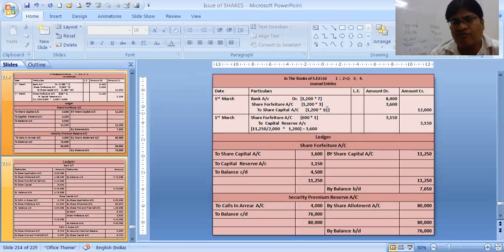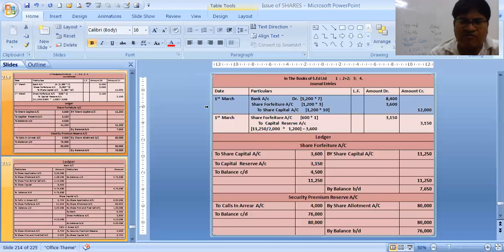8,400 bank, share forfeiture 3,600, to share capital 12,000. 8,400 is the money which they have given. This has nothing to do with pro rata allotment, nothing. This is the most simple entry. This reissue entry is the most simple of all entries.